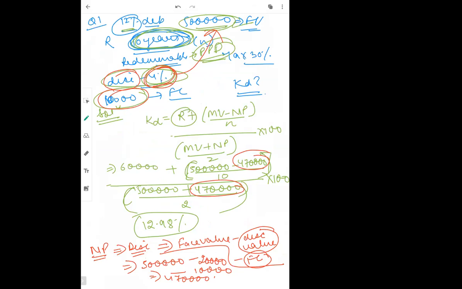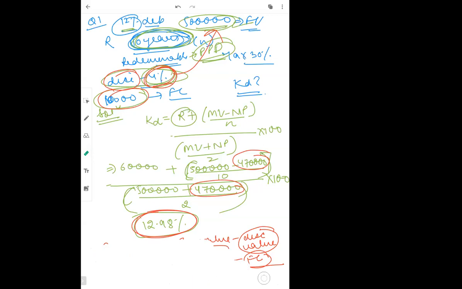We always need to calculate after tax. हमें हमेशा after tax cost of capital लेना है. Now, what you have calculated, this 12.98, is actually before tax. We have to make it after tax. Now I'll tell you how to make it after tax.